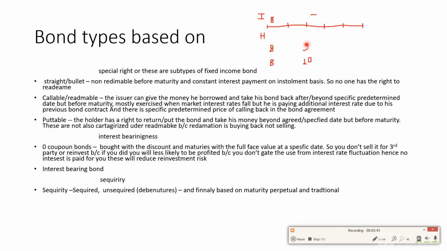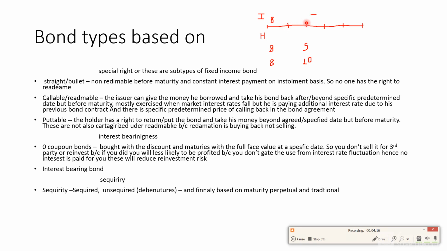However, if it is a straight or bullet bond, sometimes called a term bond, this refers to the fact that neither of these two parties can cancel the agreement until the maturity period is reached. So no one could. A term bond is non-redeemable before its maturity. This means it cannot be turned back to the issuer until the maturity period is reached, with constant interest payments on an installment basis. Installment basis means on a periodic basis, on year 1 and year 2 and year 3, in regular repetitive intervals of time.